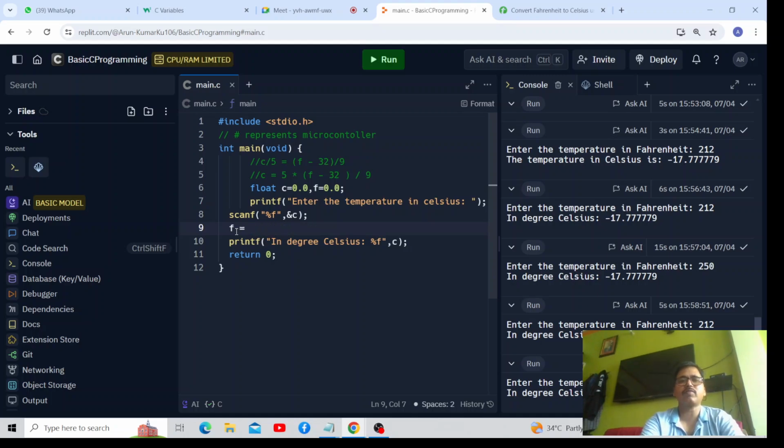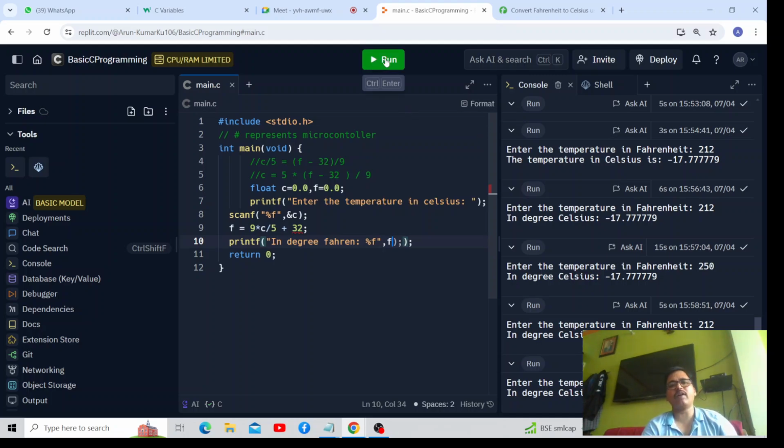The relation is this one: 9 into C upon 5 plus 32. This is the relation. In degree Fahrenheit, the temperature is this one.